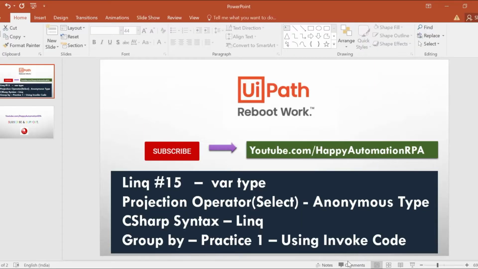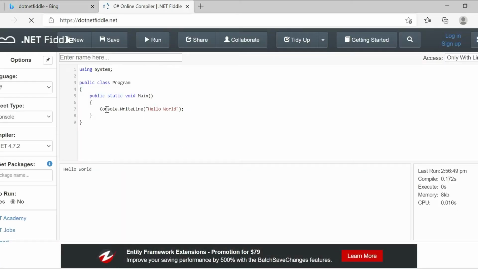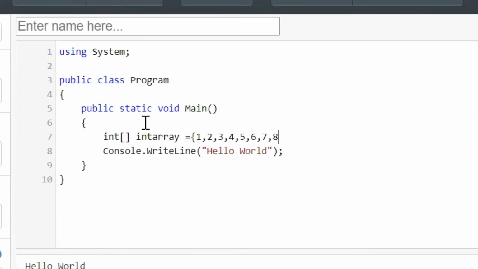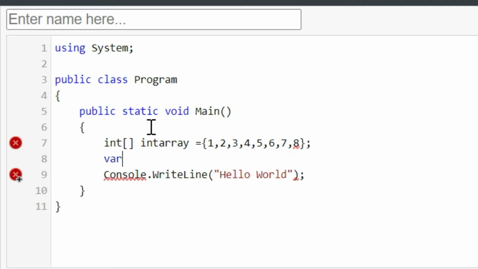Now I'll open the online compiler, .NET Fiddle. I am going to initialize an integer array: 1, 2, 3, 4, 7, 8. Okay, now it is a data source. Now we are going to use the var data type.